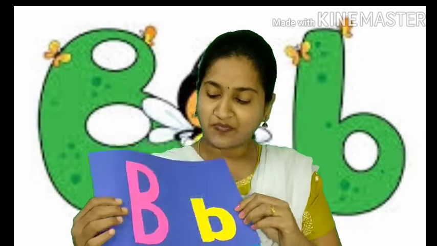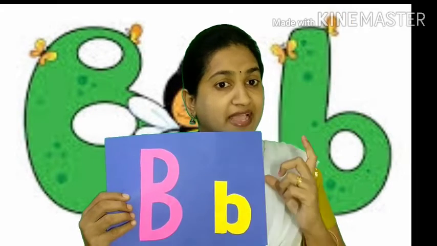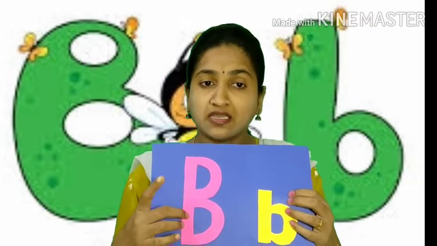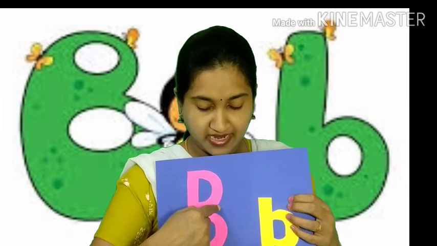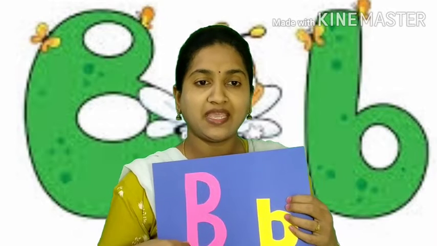Which letter comes after A, children? Can you tell me? Yes. You're right. This is letter B. What is this letter, children? Yes, this is letter B. And we'll do an activity on B. Okay? Now, let's recap. See what are the strokes we write for letter B, children. Standing line and right curve and right curve. This is letter B, capital B.